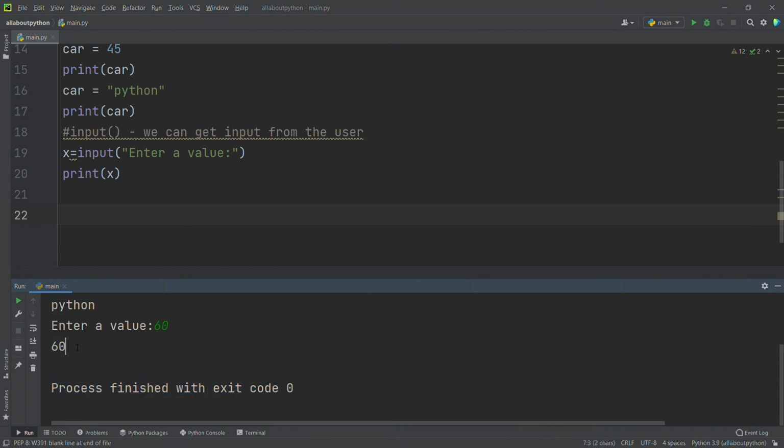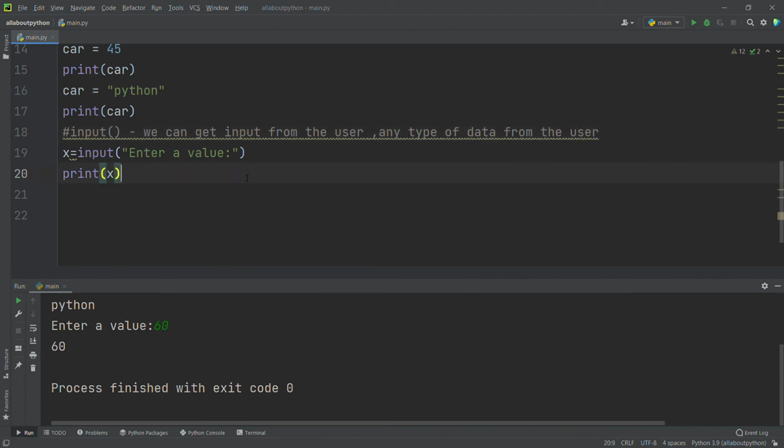So this is how we can convert a variable into dynamic form. If I run it 100 times, I can use 100 different values. Every time I get a different output, which is going to be useful for us, right? When we are using the input function, we can get any type of data from the user.